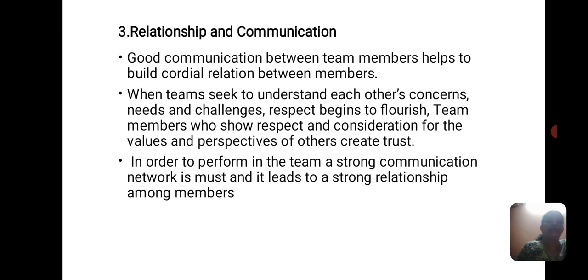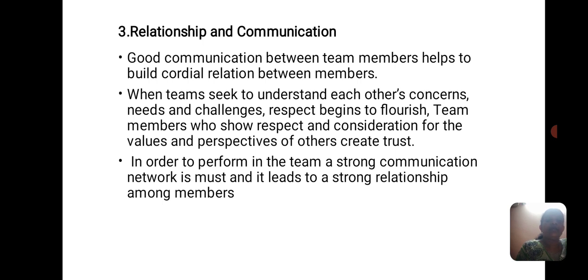relationship and communication. What is relationship and communication? The team members have to maintain good relationships in the team and provide a good communication structure. What is a good communication structure? When team members don't know how to do the work, they should help each other and understand what they have to do.